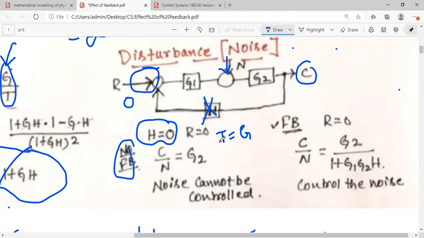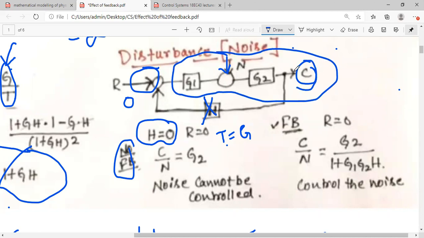Okay, since it is an open loop, it is simply T is equal to G, and we know that T is equal to what? Transfer function, output by input. So in this particular case, what is the output and what is the input? Output is your C. Okay, that I have written here. Output is C divided by what is the input. Reference signal we have considered 0.